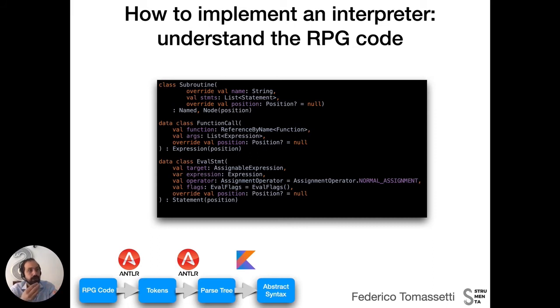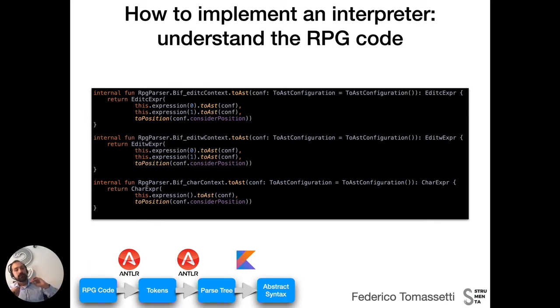They could contain primitive values, like for example subroutine contains a name, or they could contain other nodes. For example, subroutine contains statements, which is a list of statements, where statement is another node, and so we have this tree.